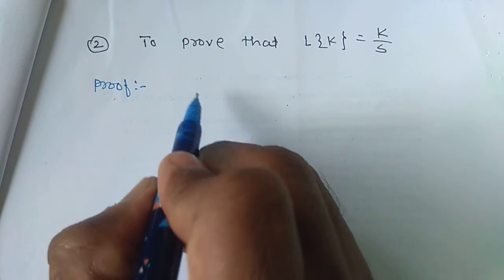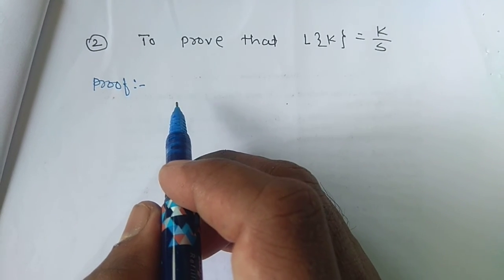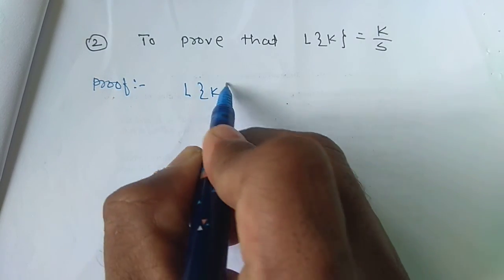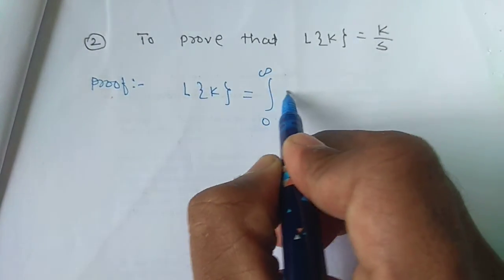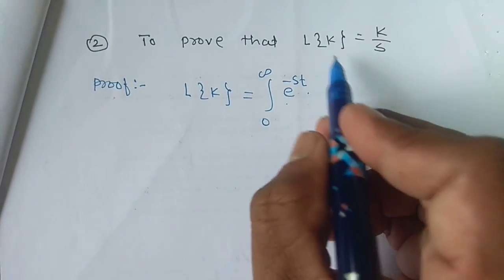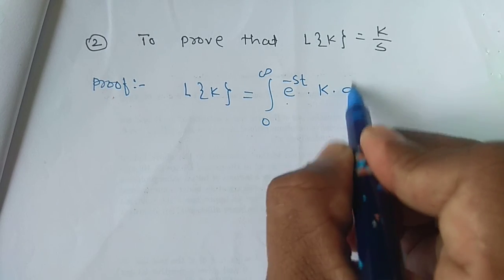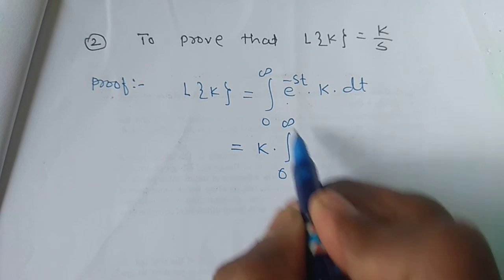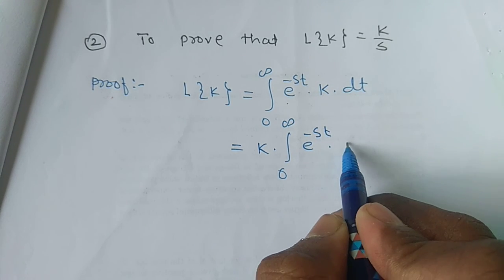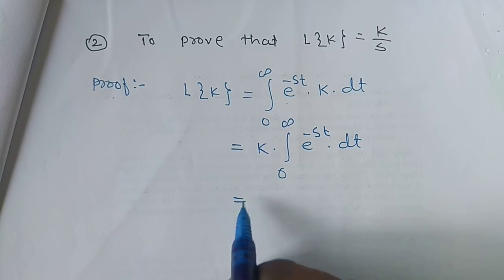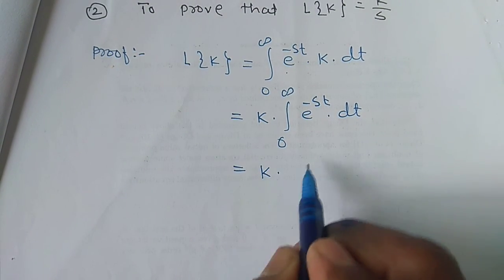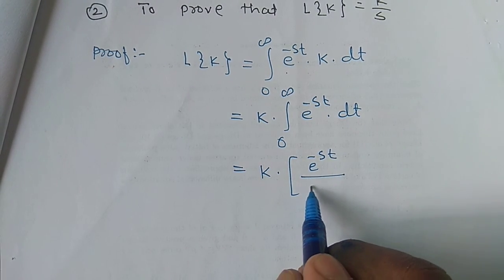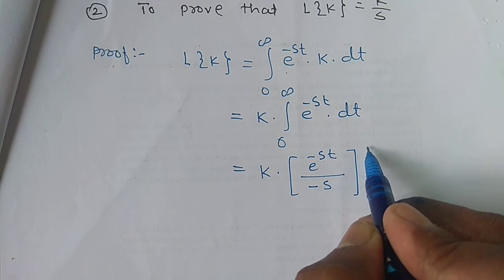Proof. We know the definition of Laplace transform. Use the definition of Laplace transform. Laplace transform of k is equal to integration 0 to infinity e raised to minus st into the value of f of t, which is k here, into dt. K is a constant, so take k outside the integral: 0 to infinity e raised to minus st into dt. If we solve this integral, k into e to the power minus st divided by the derivative of minus st, which is minus s, from 0 to infinity.